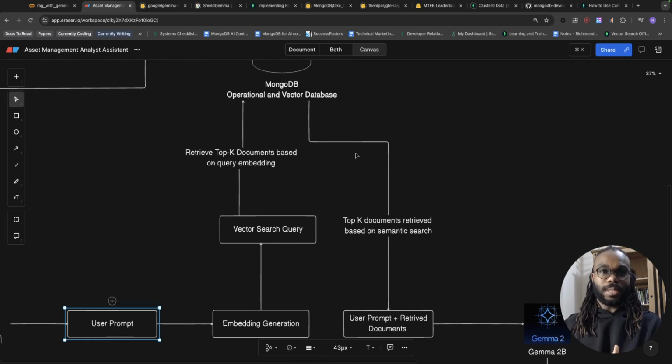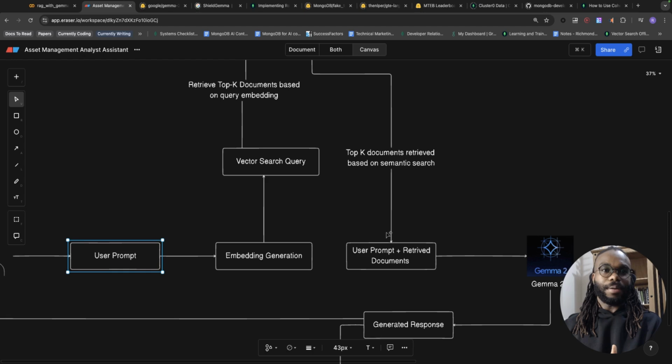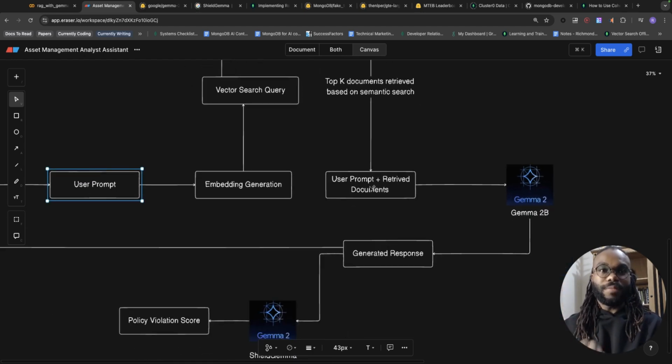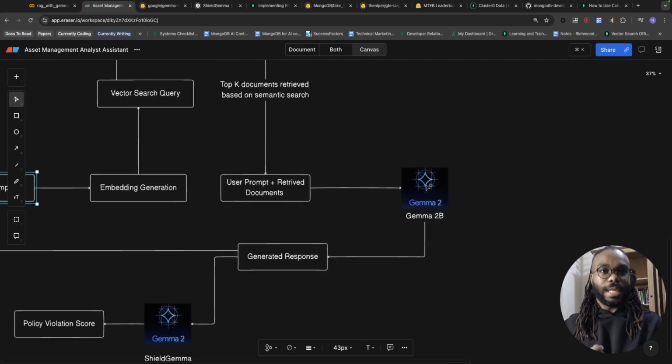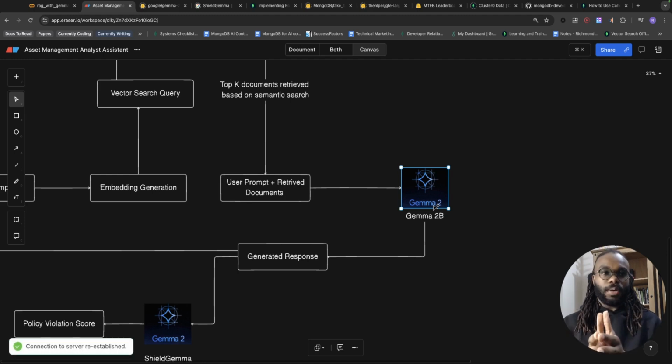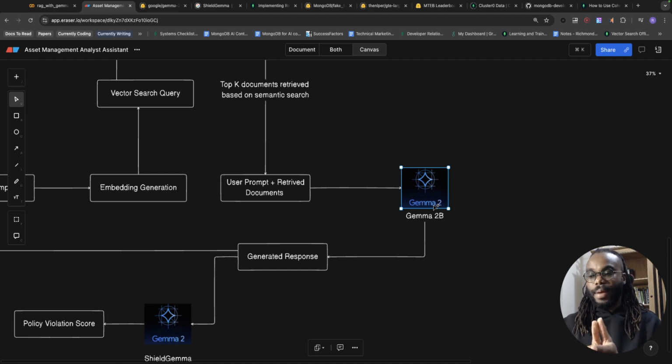Once the documents have been retrieved, you can see the arrow pointers are kind of small, I need this a bit bigger. Once the documents are retrieved, we supplement them with the user prompt, and we pass that into Gemma 2. Gemma is a lightweight open weight model released and trained by folks over at Google DeepMind.